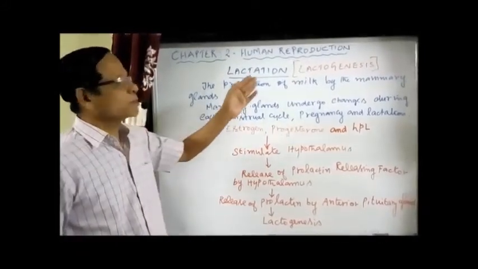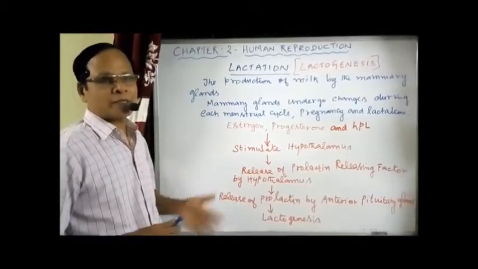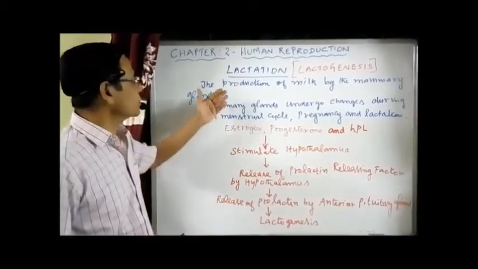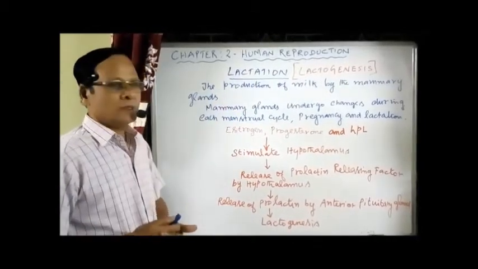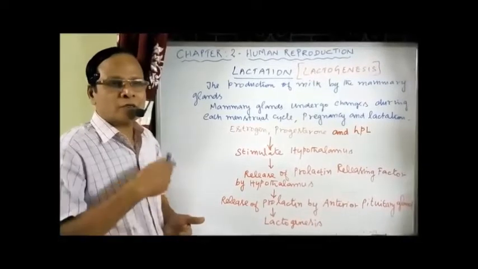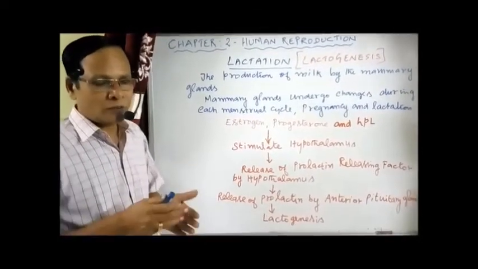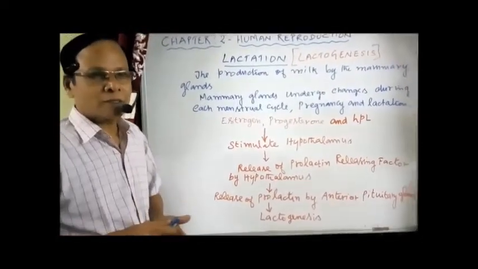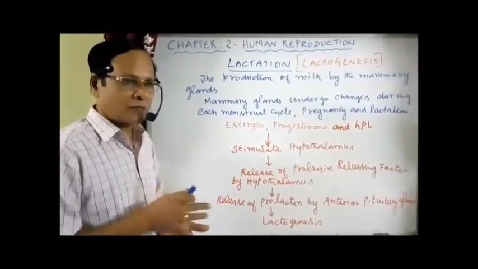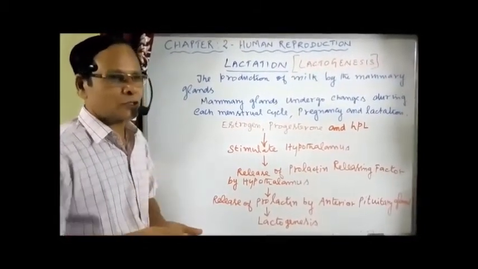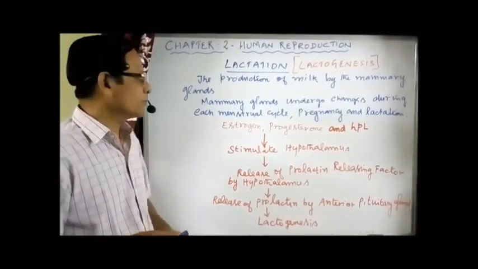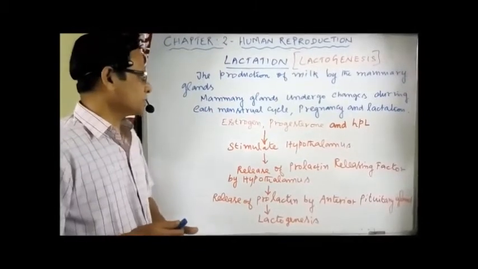The production of milk by the mammary glands under the influence of prolactin hormone is known as lactation. The mammary glands are responsible for the secretion of milk. They undergo changes during each menstrual cycle, during pregnancy and during the lactation period.